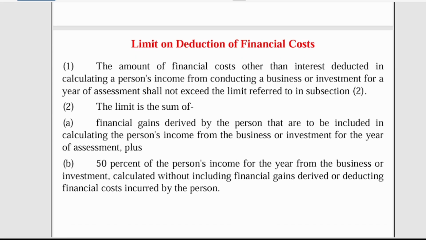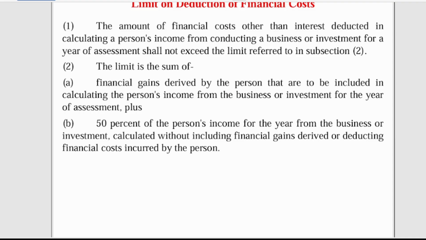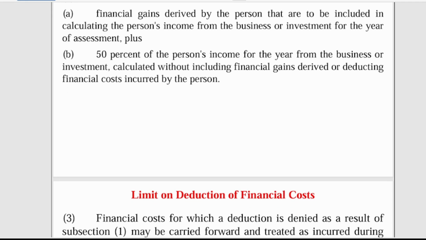So the amount of financial cost, other than interest, deducted in calculating a person's income from conducting a business or investment for a year of assessment shall not exceed the limit referred to in subsection 2. Now, the limit is the sum of the financial gain derived by the person that is to be included in calculating the person's income from the business or investment for the year of assessment, plus 50% of the person's income for the year from the business or investment, calculated without including the financial gain derived or deducting the financial cost incurred by the person.